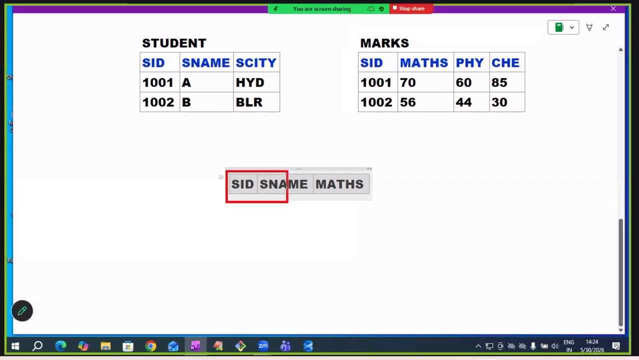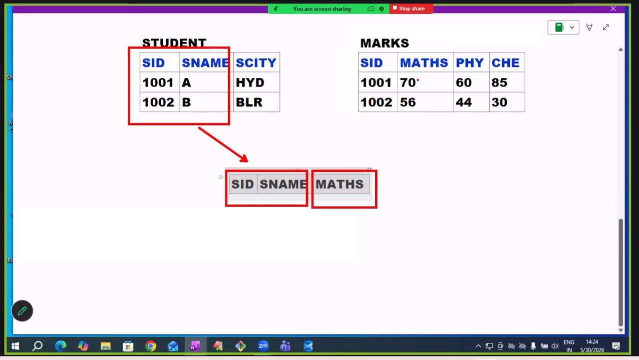The student details are available in the student table. The maths marks are available in the marks table. Now we need to get data from multiple tables. To get data from multiple tables, go for joins. This is the purpose of joins. If anyone asks why joins, tell this point: to get data from multiple tables.